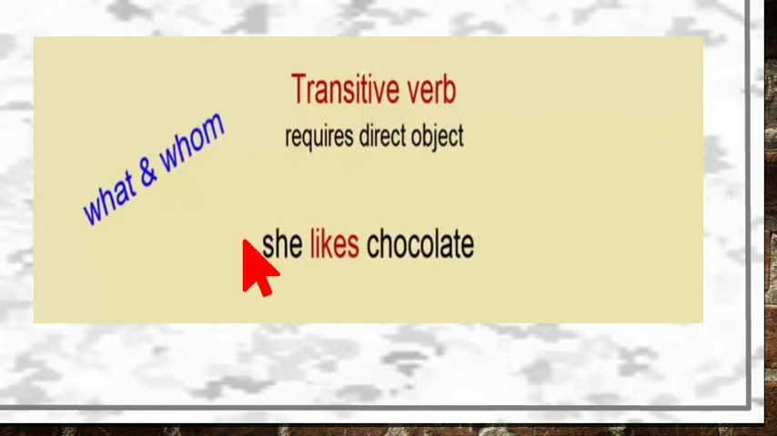That means the simple way is to ask the verb the question, and if it answers in the form of what and whom, then only it is a transitive verb.